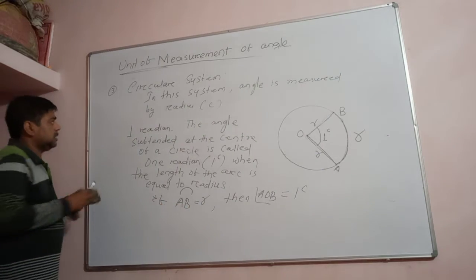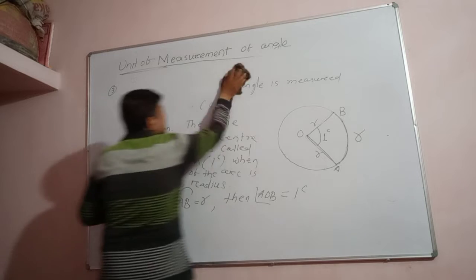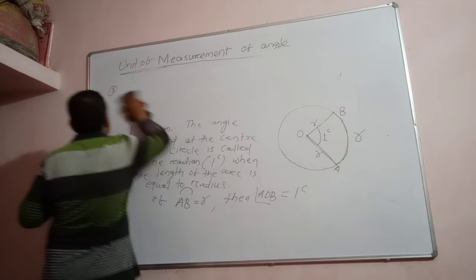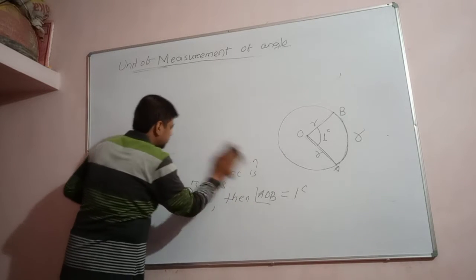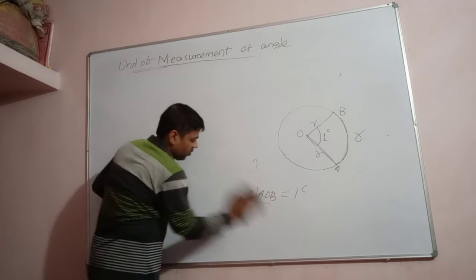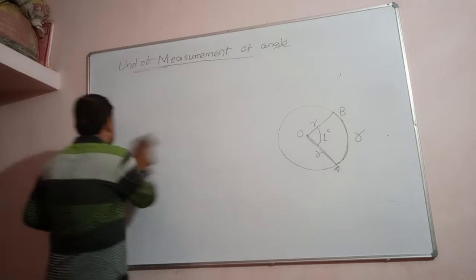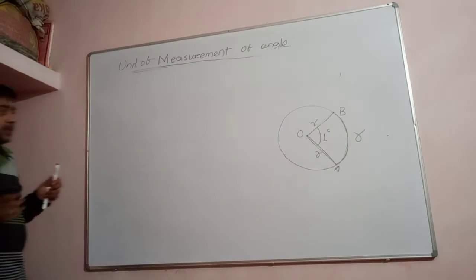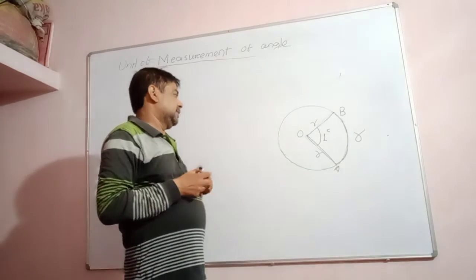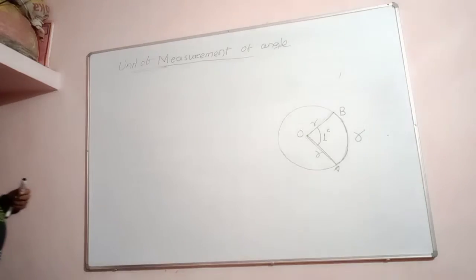Okay. So like this. Now the relation between the angle and 1 radian. Achha, one property you have to study.